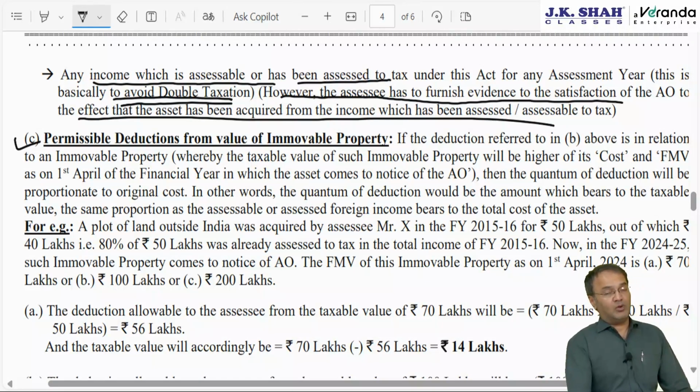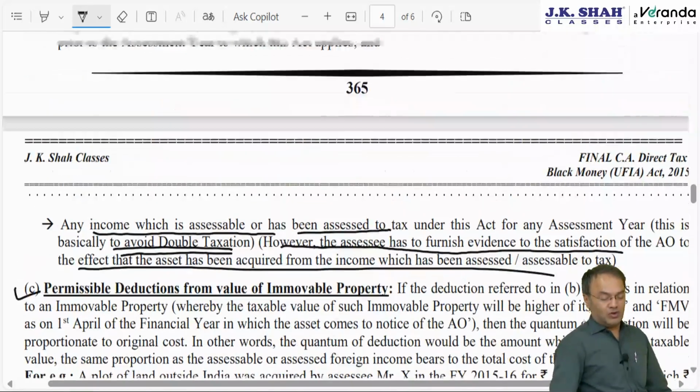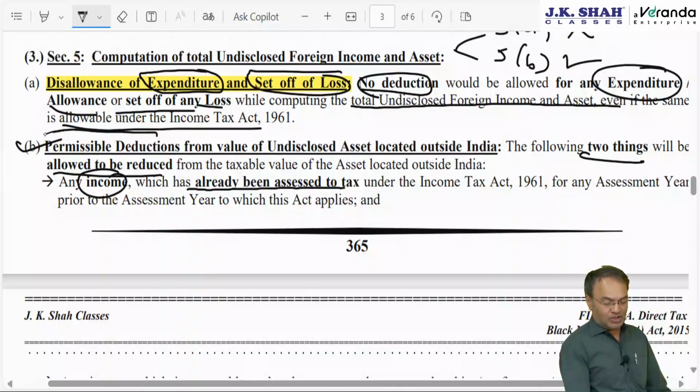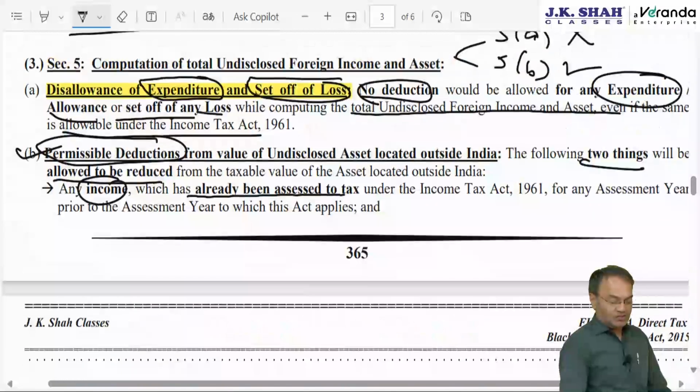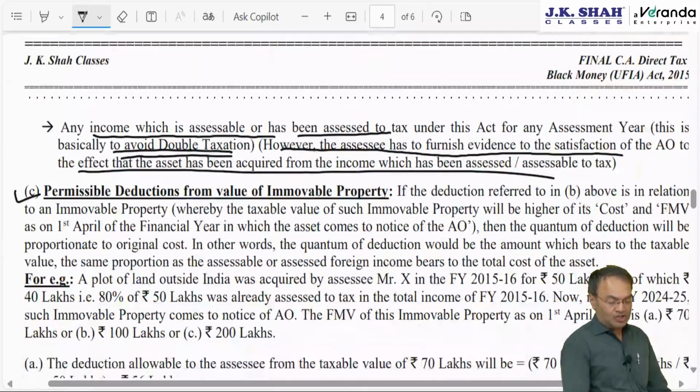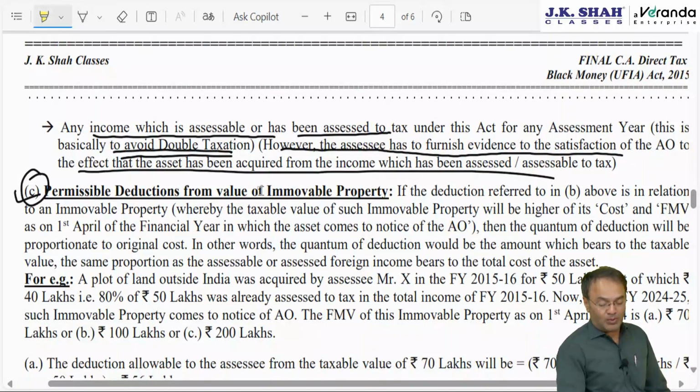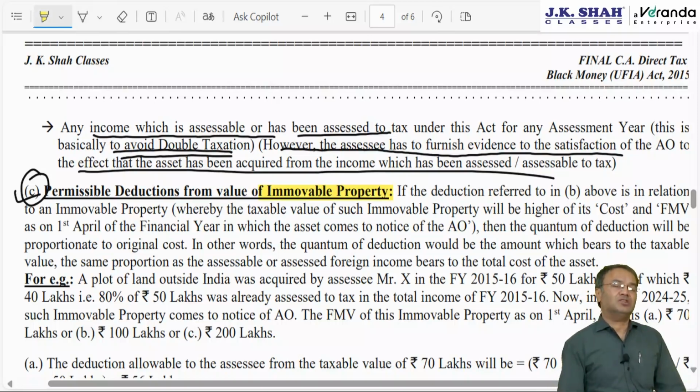Okay, clause C, very important: permissible deductions. What are the deductions permissible? So what were we discussing? Permissible deduction only. Now this was a general point, clause B. Clause C is about all the permissible deductions from immovable property. If the asset is immovable property, the answer is the same, right? Yes, same but slightly different.